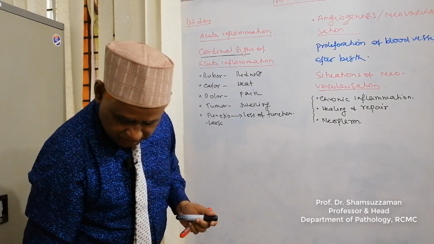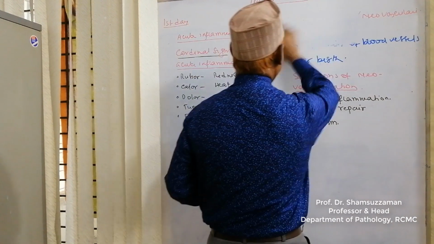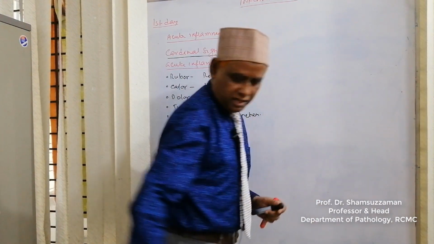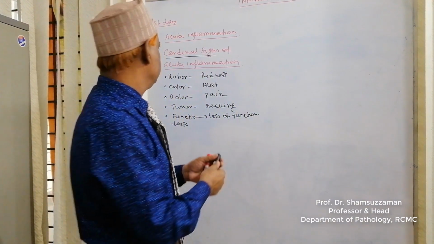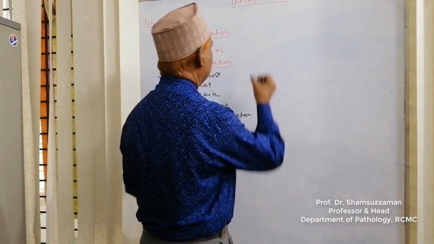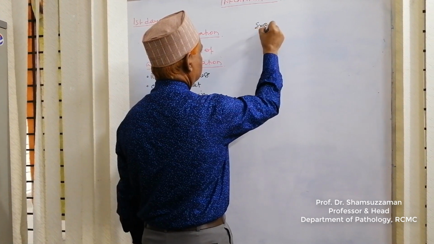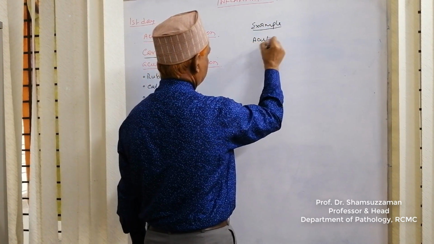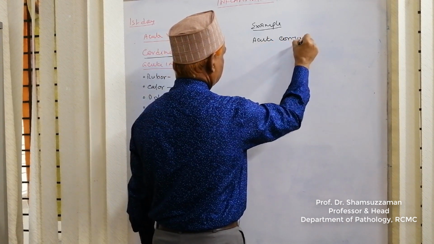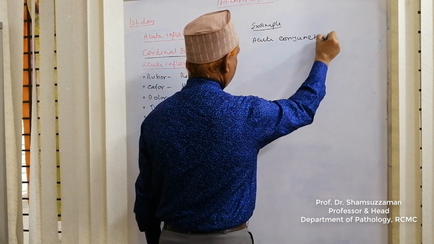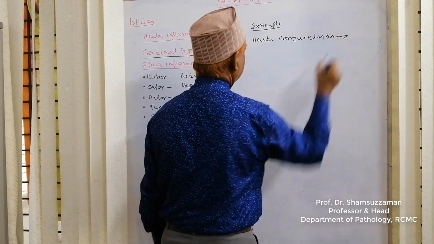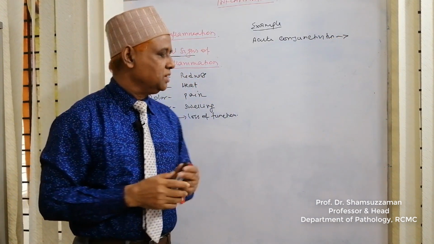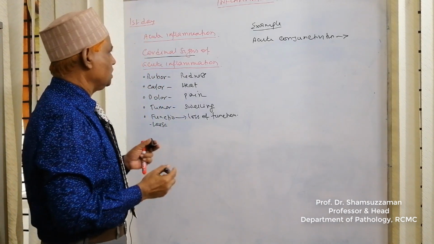We can cite an example, acute conjunctivitis, which is an acute inflammation of the conjunctiva. If anybody suffers from acute conjunctivitis, there will be redness of the eye.